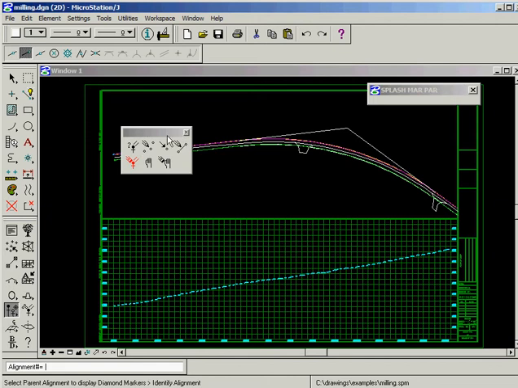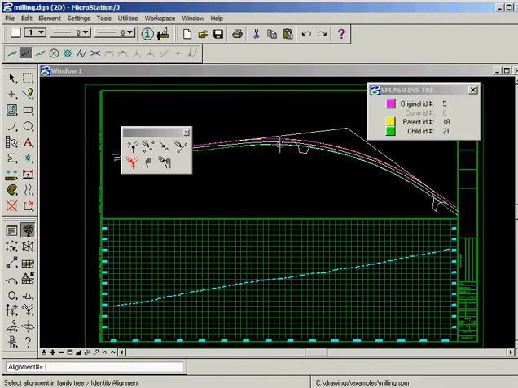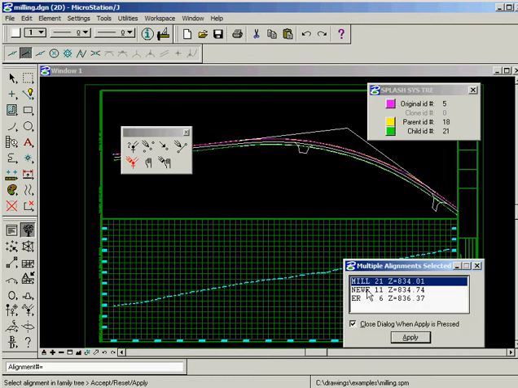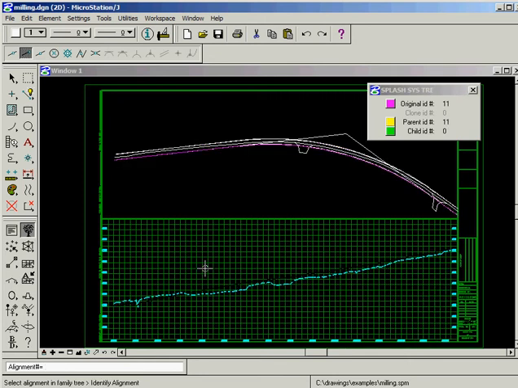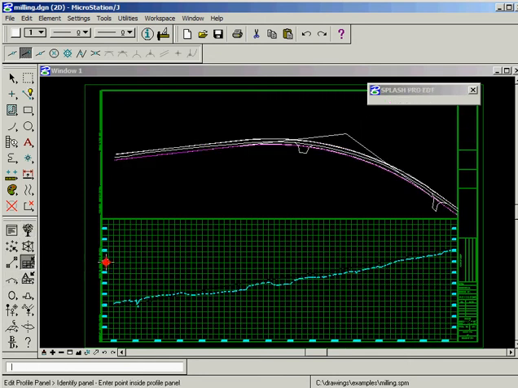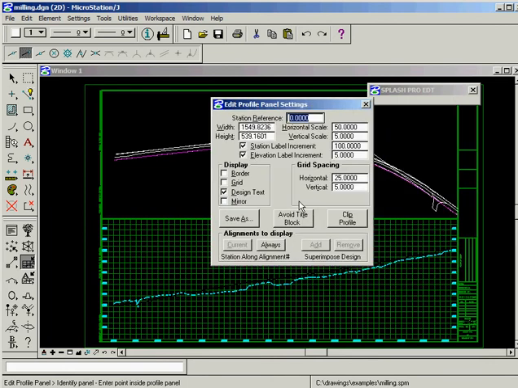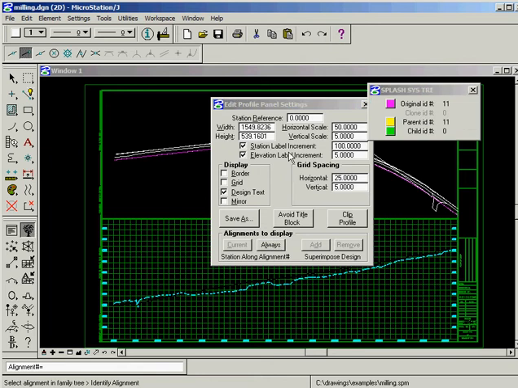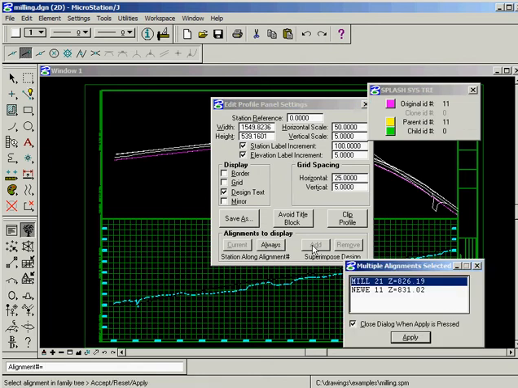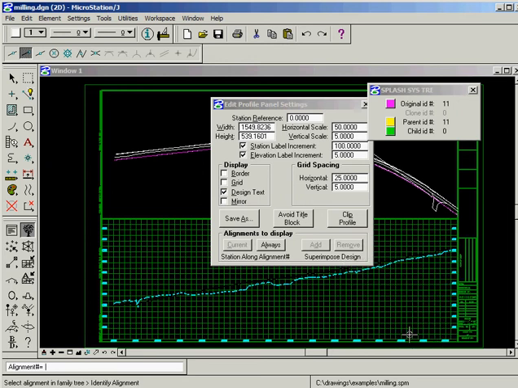Okay, now, let's do this. We have created an original alignment that's 25 feet over, so let's select that. That's the new edge. Okay, now I'm going to edit the profile panel, and I'm going to say always display, what was that? 11, the new edge. Always display the new edge. Which we haven't designed yet, but that's the profile out there on the existing ground.